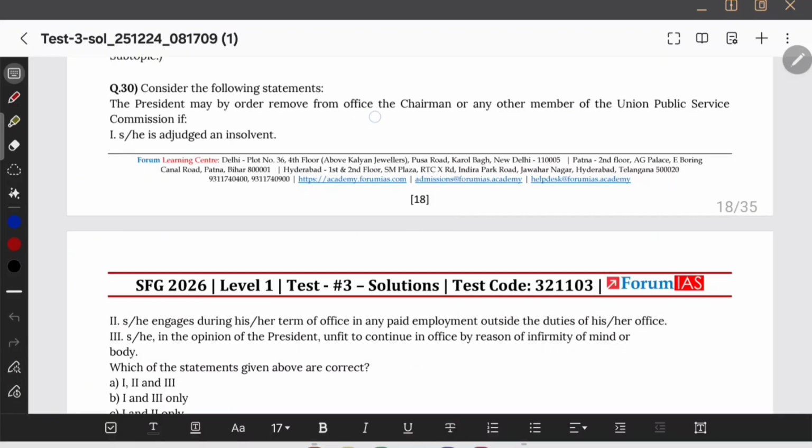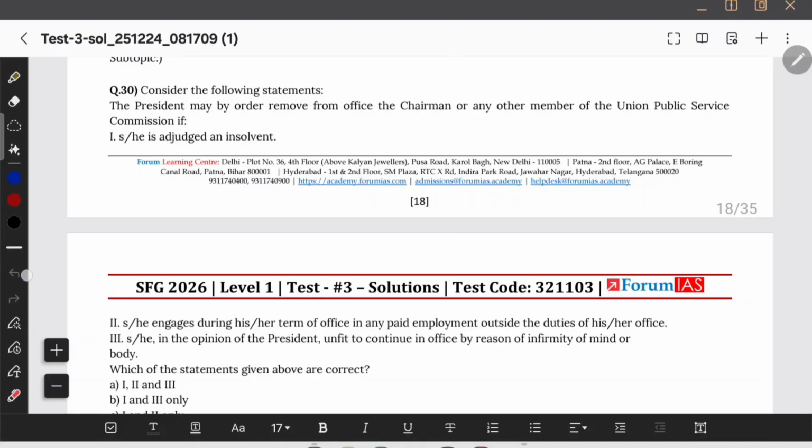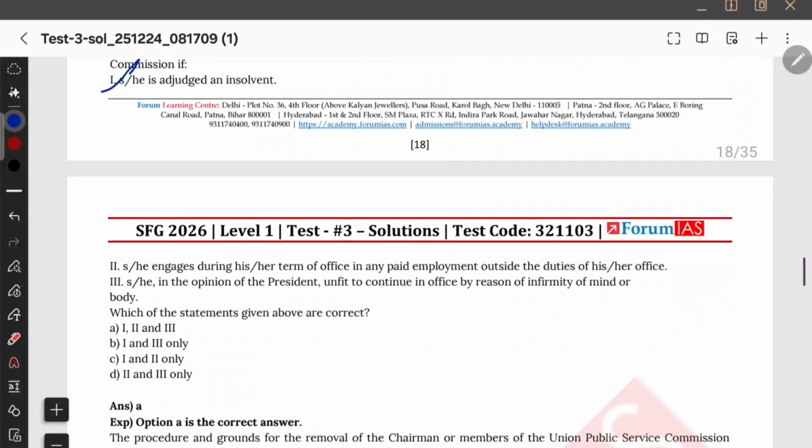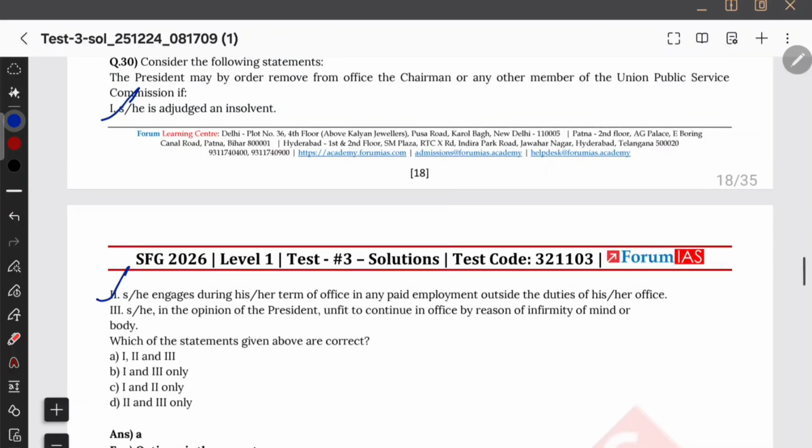The President may by order remove from office the chairman or any other member of the UPSC commission if he or she is adjudged an insolvent. I think the insolvency ground is from that table. He or she engages during his or her term of office in any paid employment outside the duties. A UPSC member should not have paid employment either. Just think, whoever is paying them, that candidate will be favored, right? Therefore, paid employment should also not be there. And he or she, in the opinion of the President, is unfit to continue in office by reason of infirmity of mind. Of course, if he is a mental patient, how will he take a UPSC interview? So all three are correct.